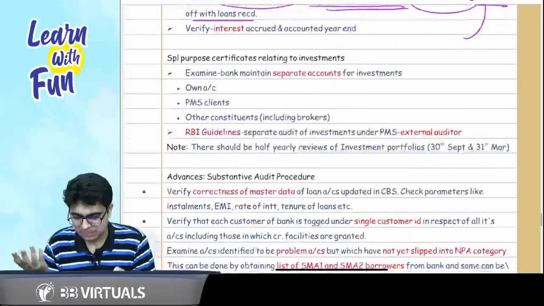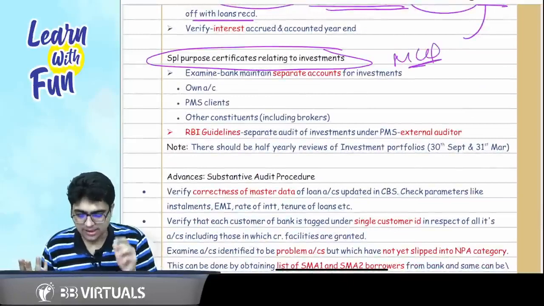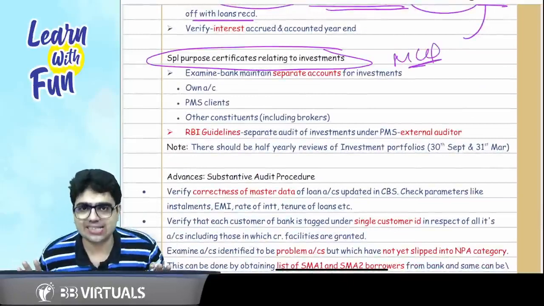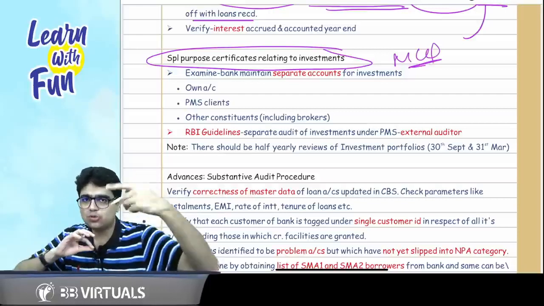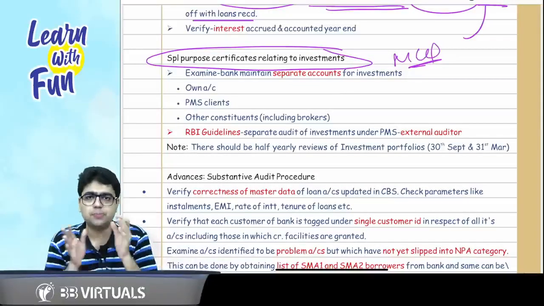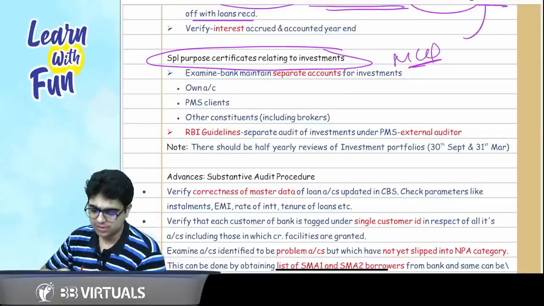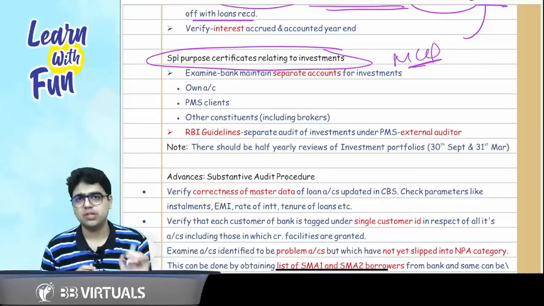Now sir, special purpose certificate. Again on this concept, MCQ is asked by ICAI. Sir, what is this concept all about? It just says a bank can make three types of investments. Investment on its own account, investments for its PMS clients, that is the portfolio management services that it provides to the clients, or other constituents like brokers, investments on behalf of the brokers.